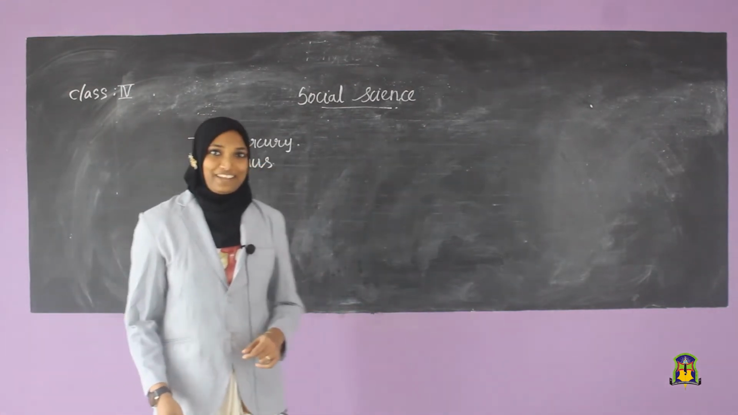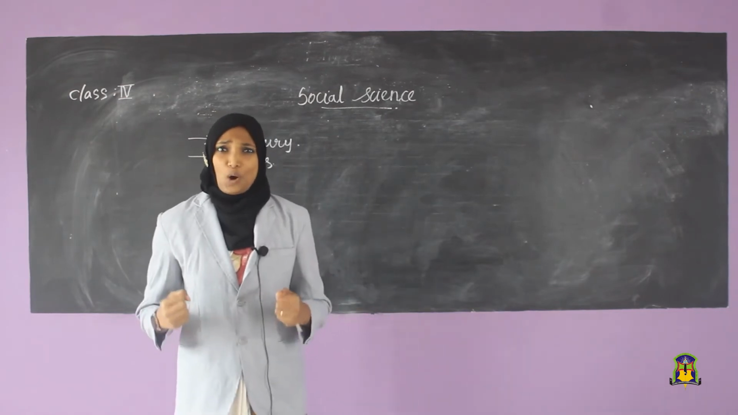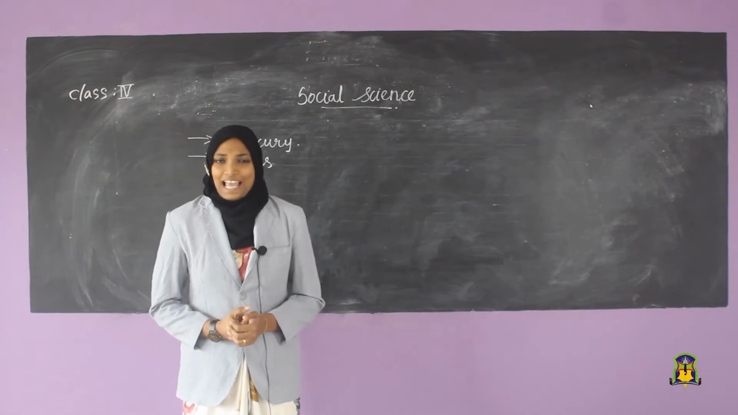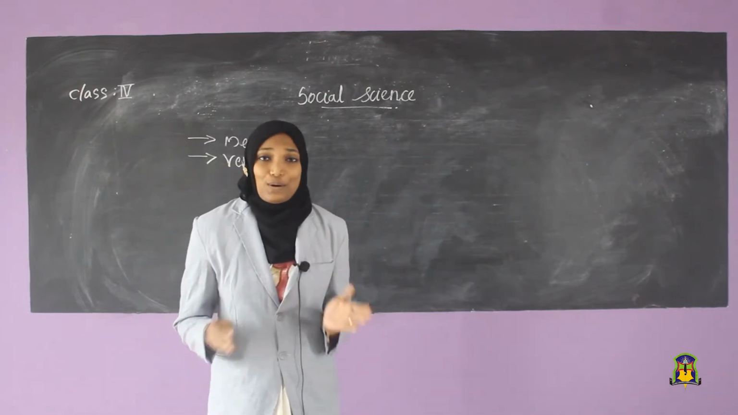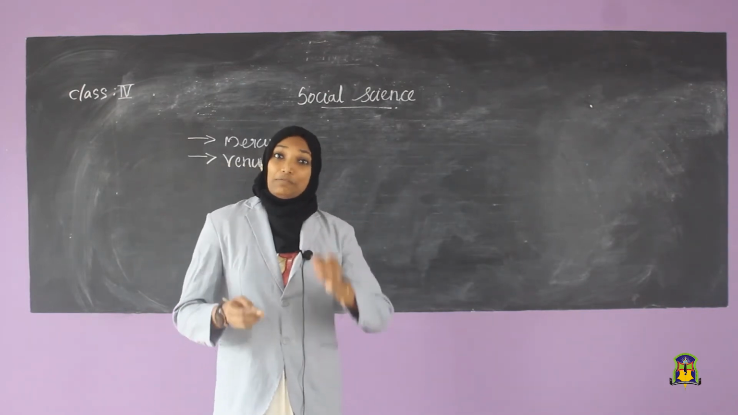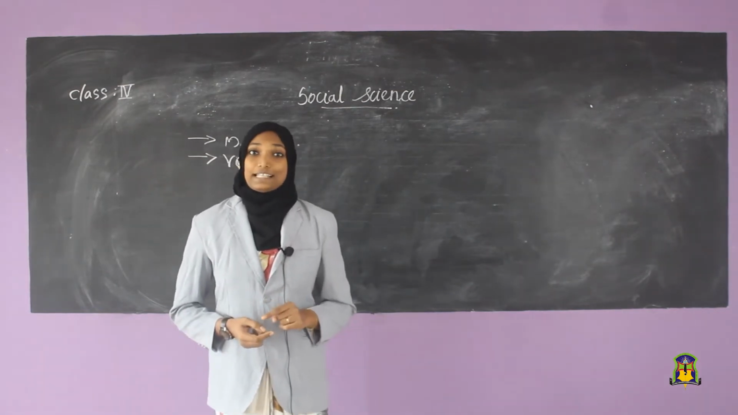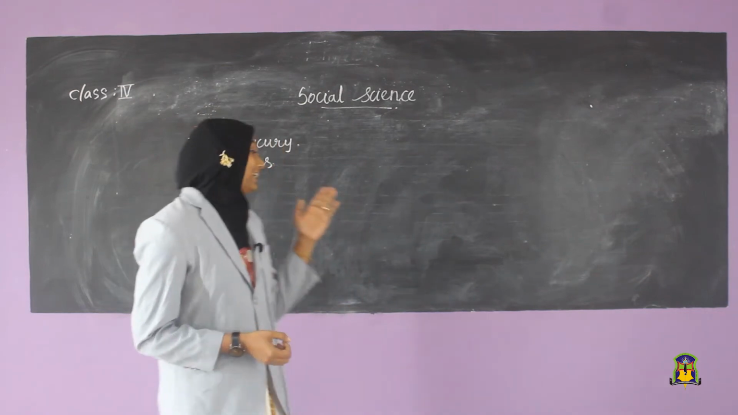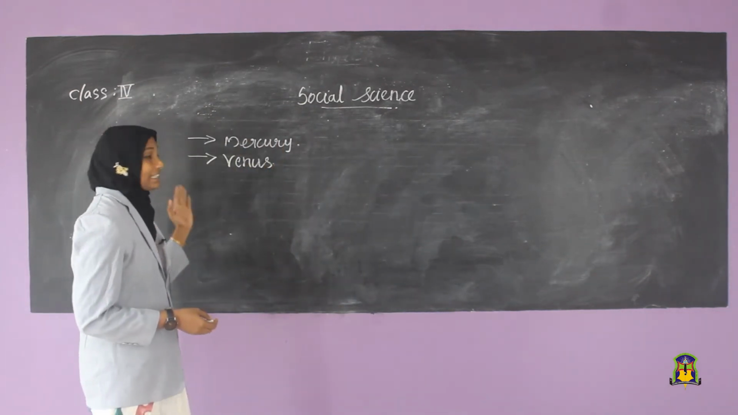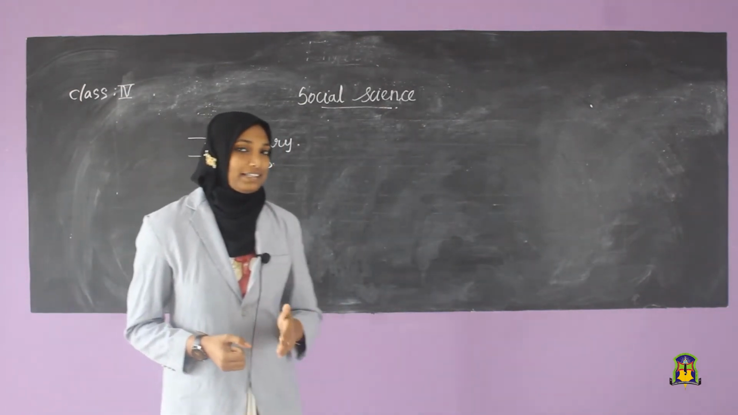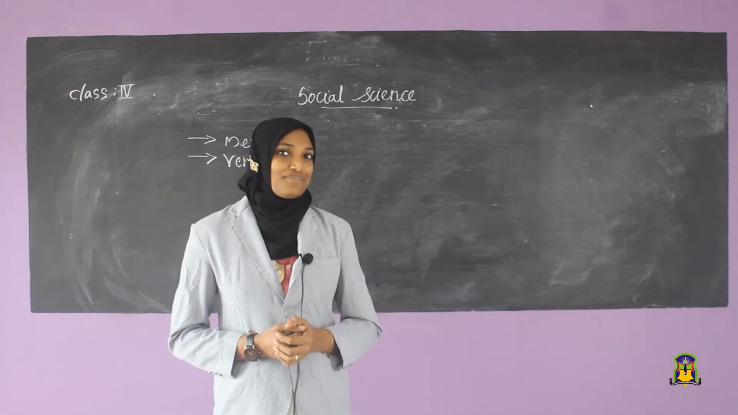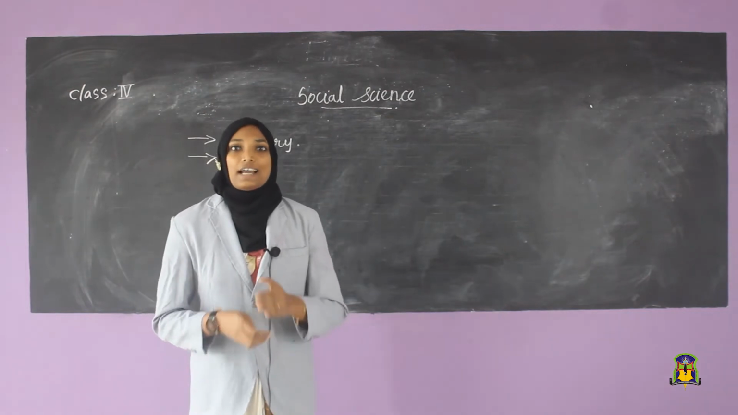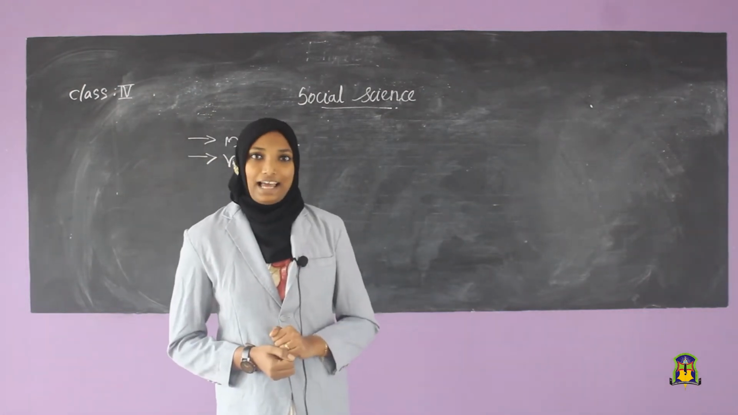Do you know about Venus? Venus is the hottest and brightest planet in our solar system and it has no satellites. Another name it has is the morning and evening star. Venus is called the hottest and brightest planet in our solar system and it is also called the morning and evening star. It has no satellites.